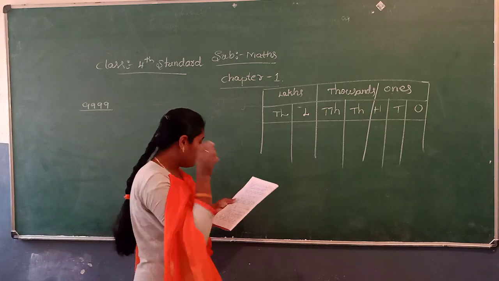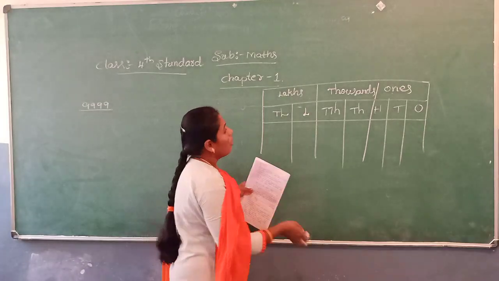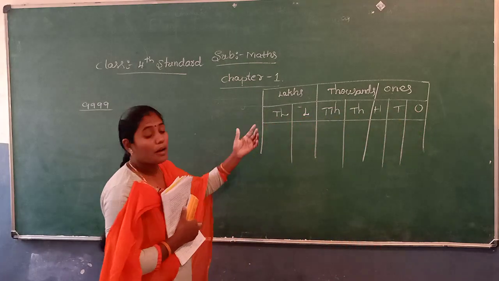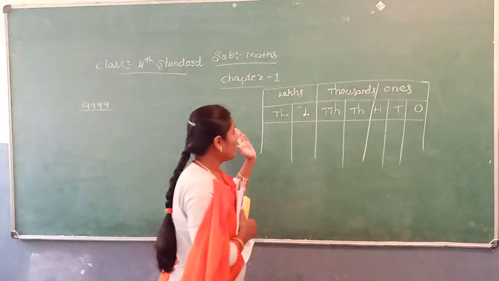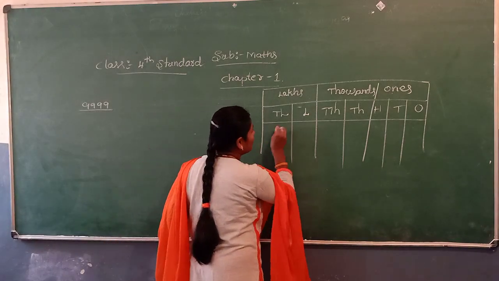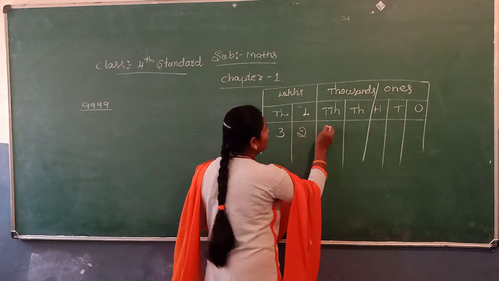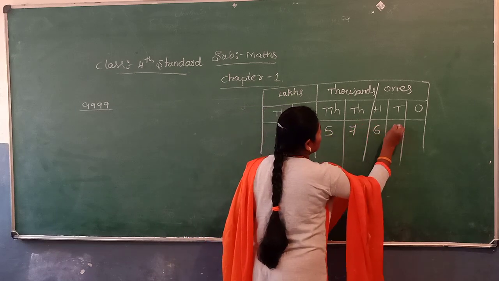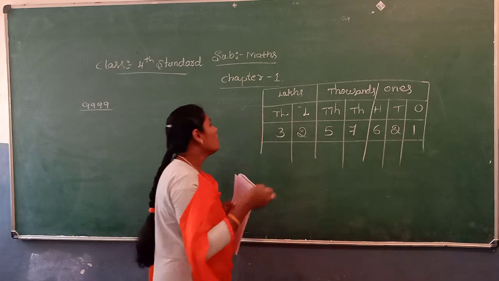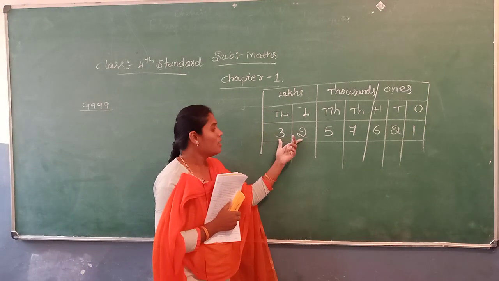So always, the place value chart is read from right side to left side. The numbers are read from left side to right side. For example, I give one number: 3, 2, 5, 7, 6, 2, 1. Dear children, see the number. How to read this number?